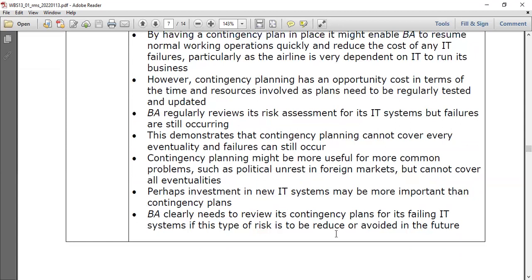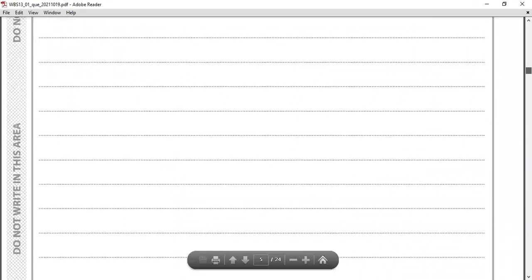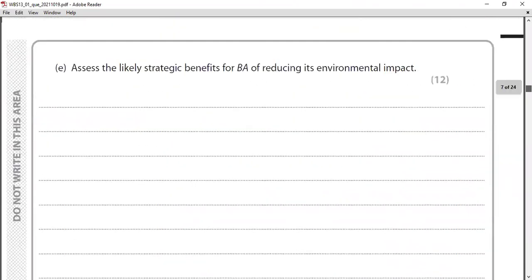I hope you understood this question. We go to the last question of Section A. Another 12 marks is waiting. So part E, another 12 marker. Assess the likely strategic benefits for BA of reducing its environmental impact. This is a strategic question, the strategic benefit, because we are doing this paper, Business Decisions and Strategy. So what are the strategic benefits for BA of reducing its environmental impact?